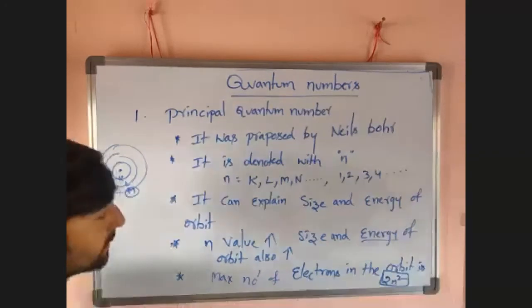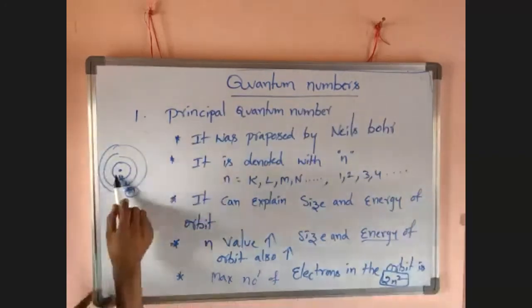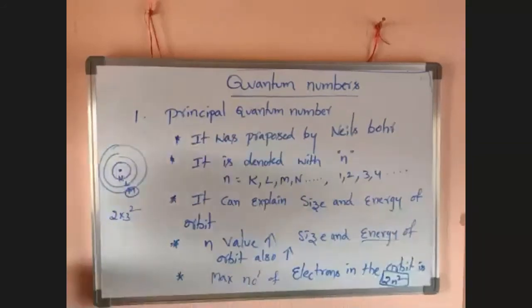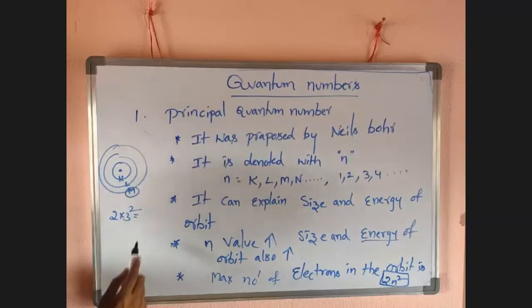What is the number for M? 1, 2, 3. 2 into 3 square. 3 square is how much? 3 into 3, 9. So 9 into 2, how much? 18. 18 electrons in case of third orbit.